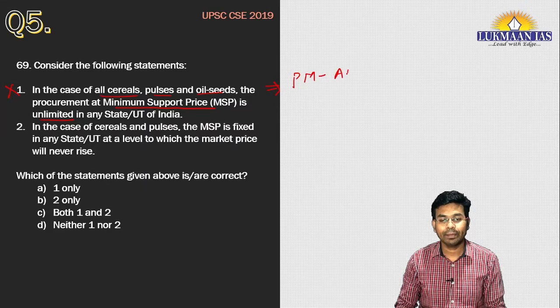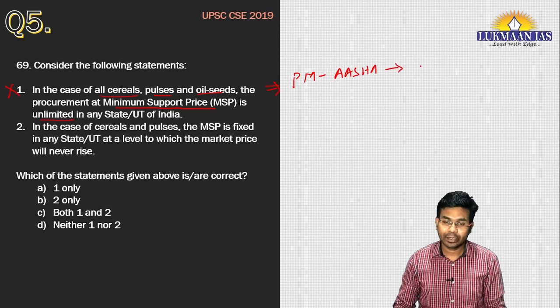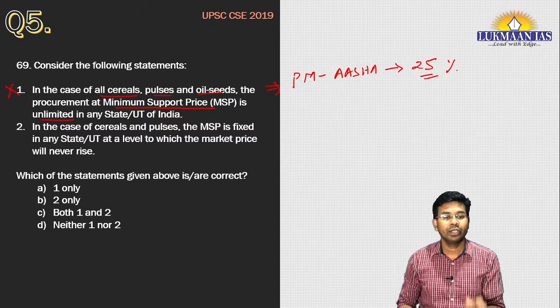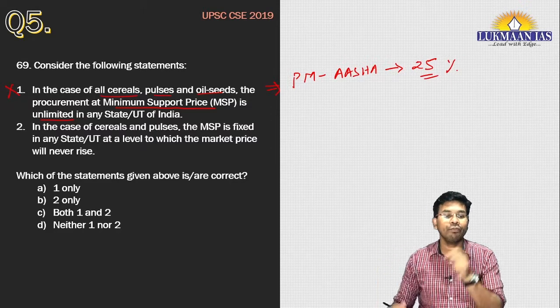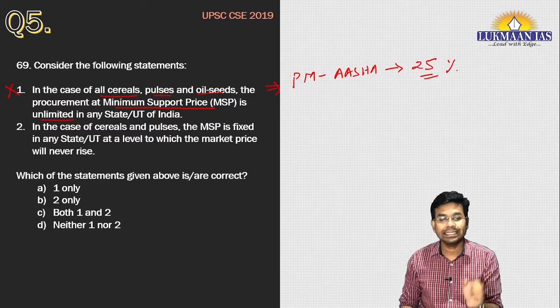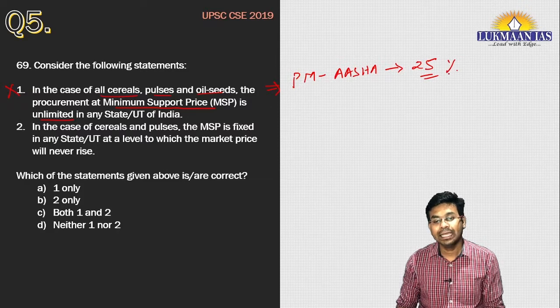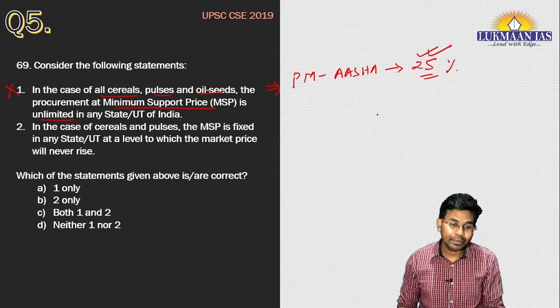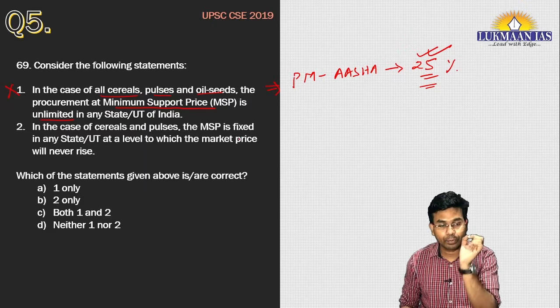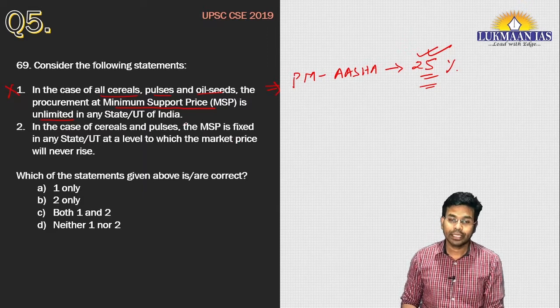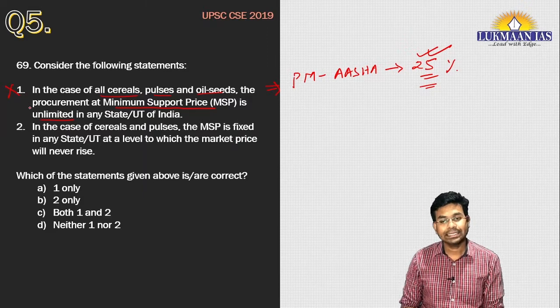We have a government scheme known as PM Asha, and under these guidelines, the limit to procurement of cereals, pulses and oil seeds at minimum support price is limited to 25% of total production. So that's why statement 1 is incorrect.